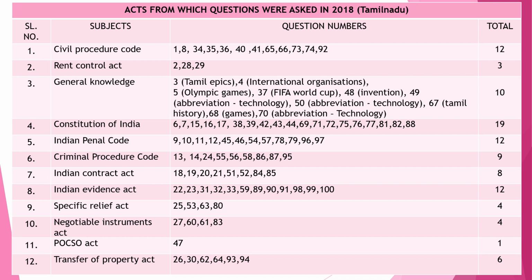Specific Relief Act, 4 questions. Negotiable Instruments Act, 4 questions. And POCSO Act, 1 question. And Transfer of Property Act, 6 questions.